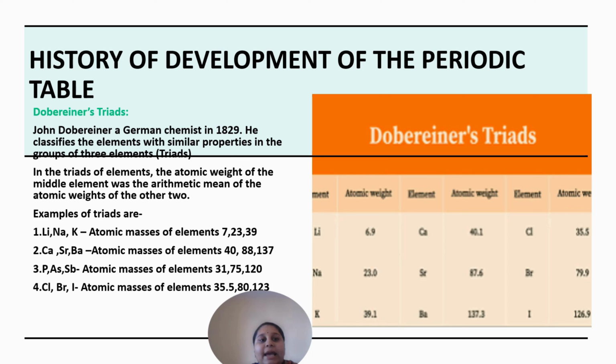And the names are derived from the atomic numbers, using the numerical roots for 0 and numbers from 1 to 9, by adding the suffix IUM. So if the digit is 0, the root word is nil and the abbreviation is N. For 1 it is un, abbreviation U. For 2 it is bi, the abbreviation is B. For 3 it is tri, the abbreviation is T.